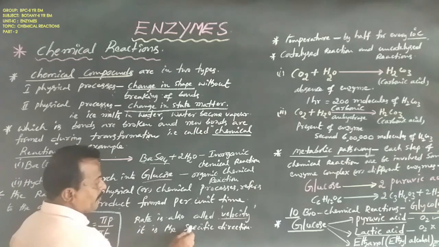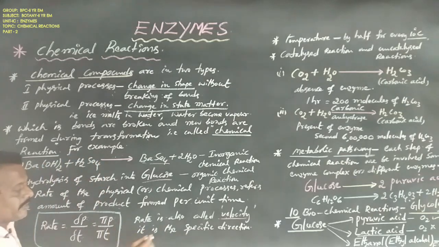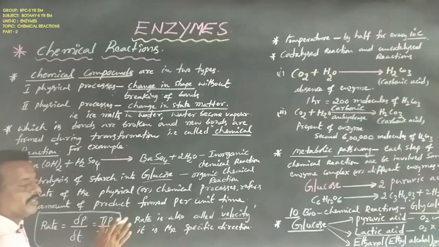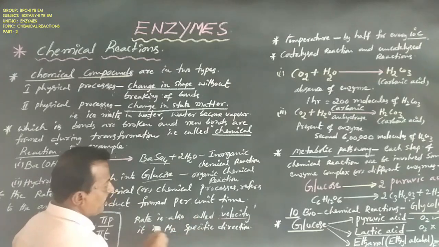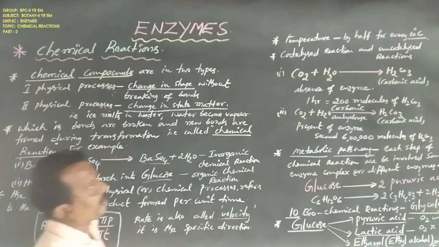Velocity always has a specific direction. There is no variation. So dear students, rate is also called velocity, and it has a specific direction.